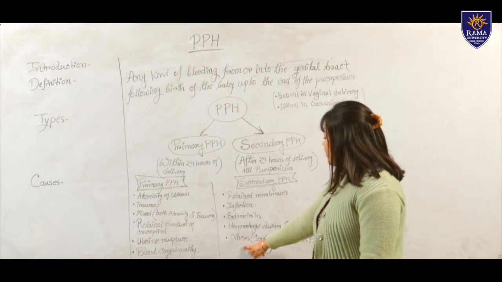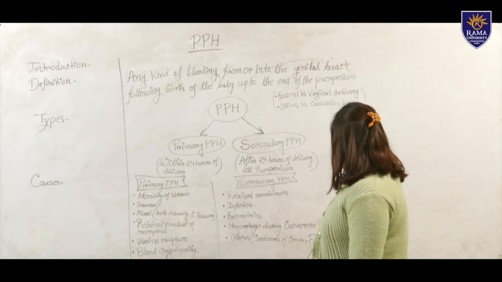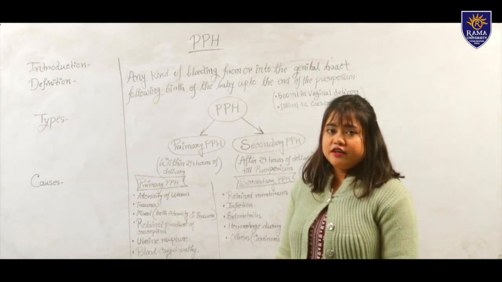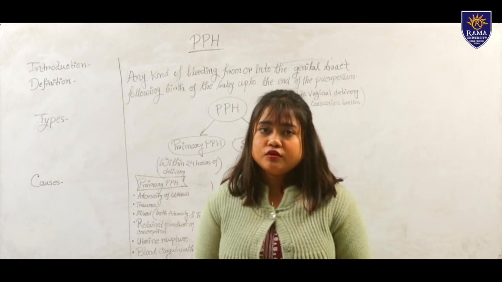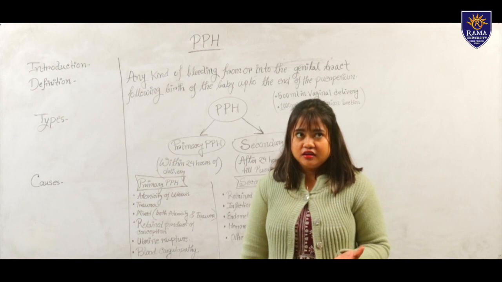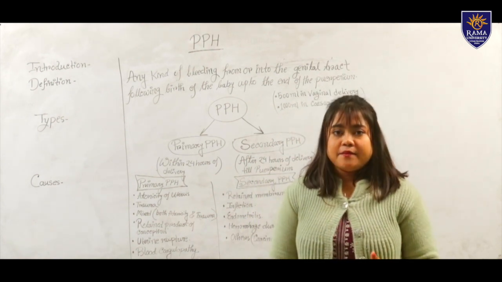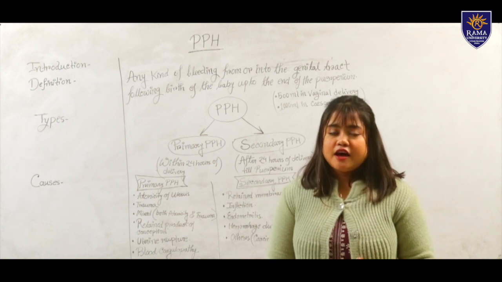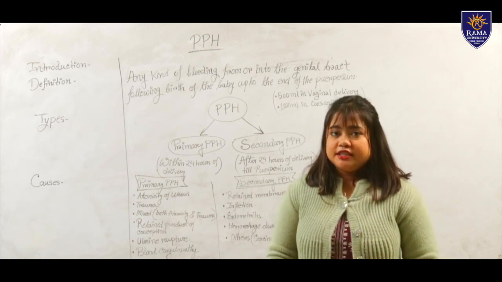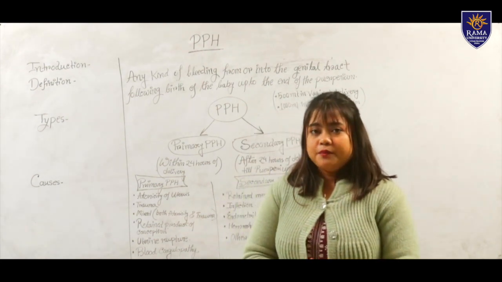Now last one is others. In this, carcinoma of the cervix, fibroids, or polyps. If there is abnormal or cancerous cell growth in the cervix, or if there are any fibroids or polyps in the cervix, there may be chances of heavy bleeding after the delivery of the baby, and it will be one of the most important causes of PPH.